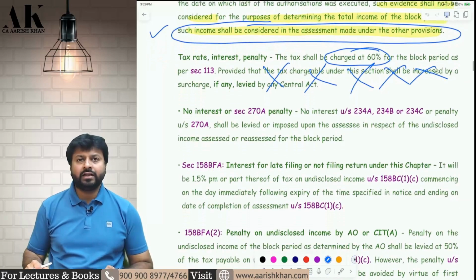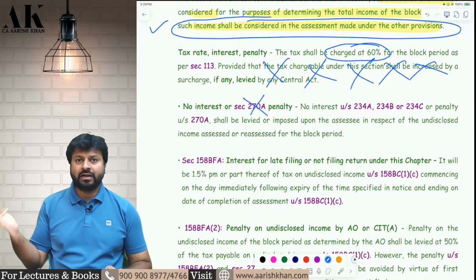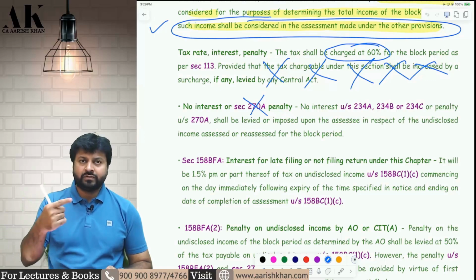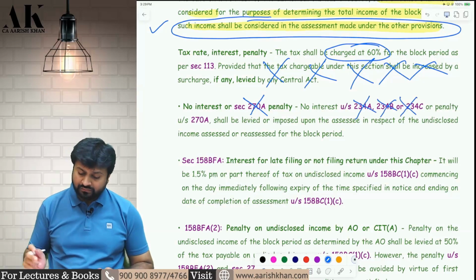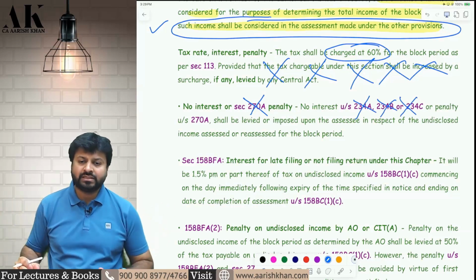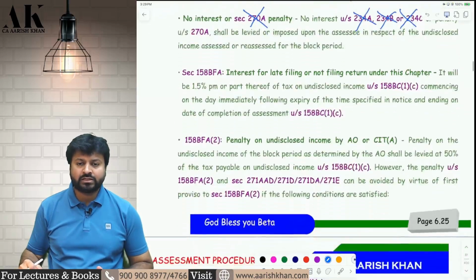Okay. What about penalty and interest? No penalty under 270A will be imposed over here. There is a separate penalty which is imposed under this section, which we are going to talk about now, 158BFA. There is no interest which is imposed under 234ABC over here. 234ABC are not applicable over here. 270A is also not applicable over here. I hope it is clear to all of you.